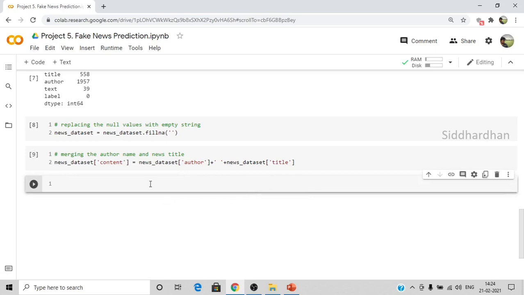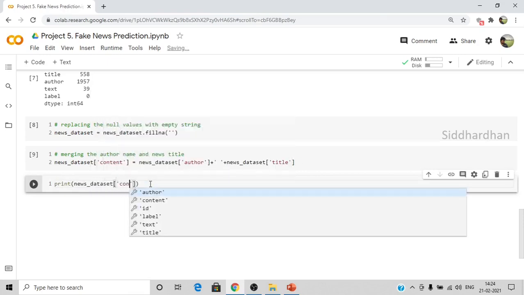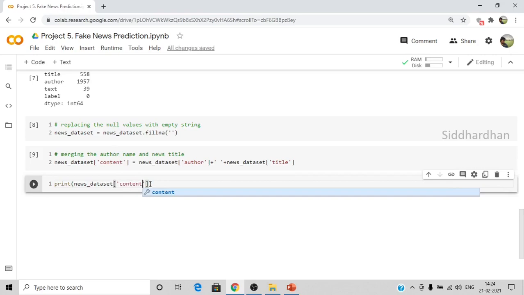Now let's print our data set and see. So print news dataset columns. Let's print this content, that is the new column, and see.